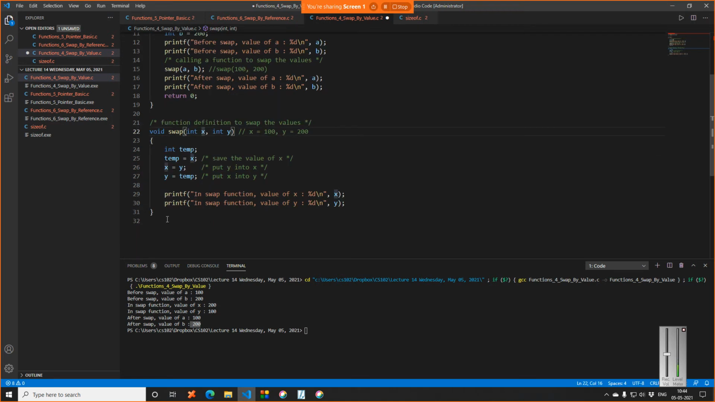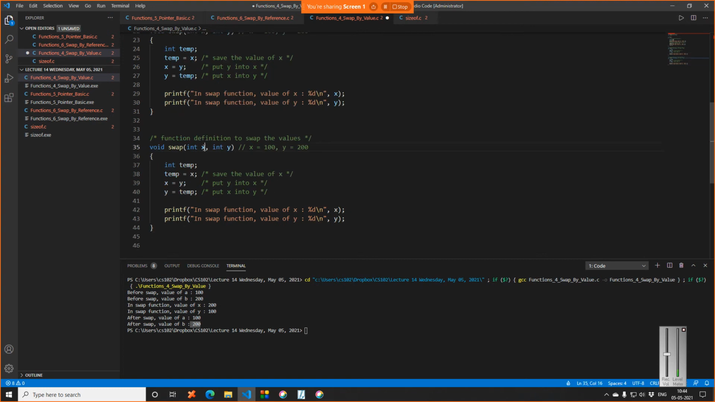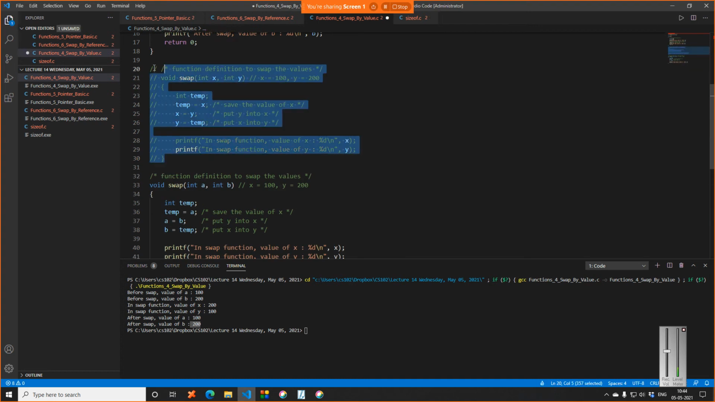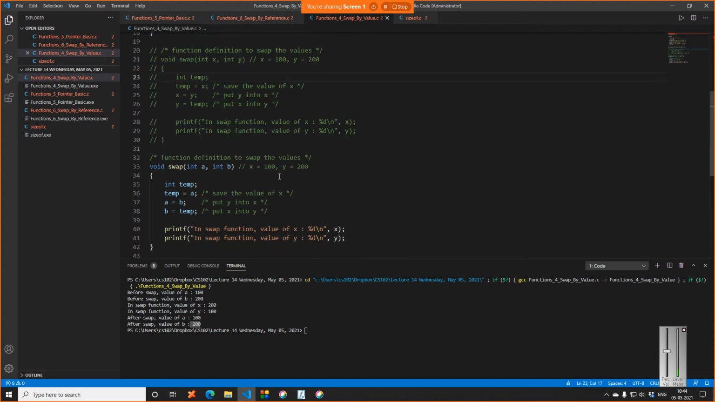Even if you keep this as A and B, let me just copy this function again, and let's say I make this A and B. So temp equal to A will be becoming this, and this is B, and this is B. Right? So even if it is A and B, I will just show you that the output will still be